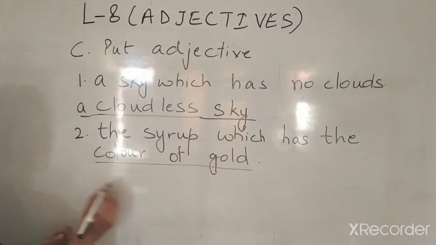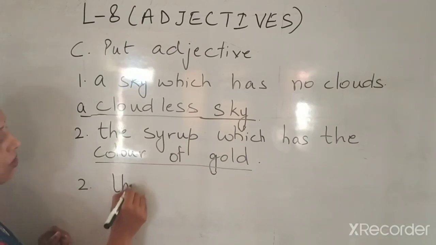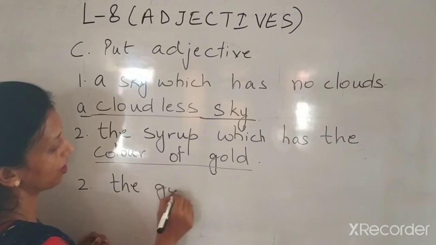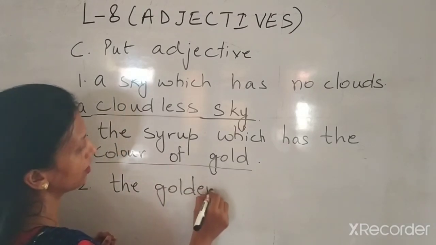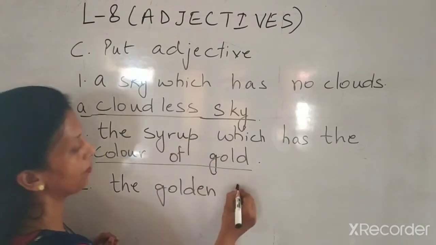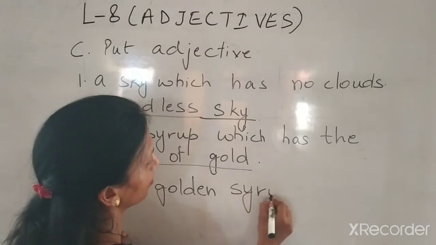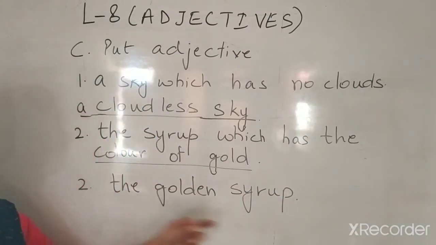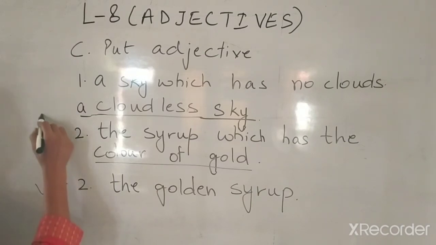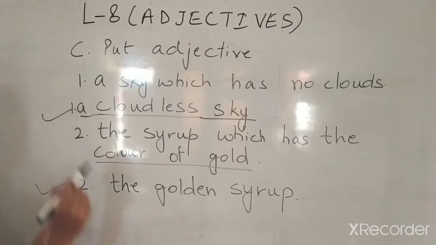In this place, can I say golden? Yes. Can I say golden? Okay. The golden syrup. I'm talking about syrup. The golden syrup. So, these are the ways you can write the answer. The first answer is this and the second answer is this. Similarly, complete the other answers.